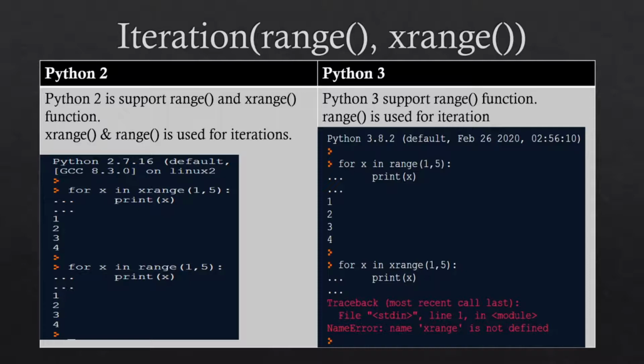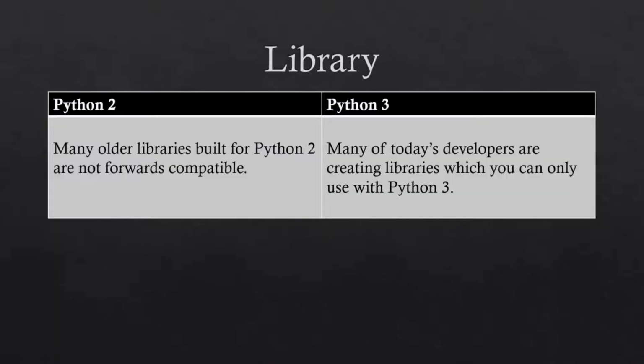But in Python 3, range and xrange working is the same. But xrange doesn't work in Python 3. When we use the xrange function, it will give you an error: xrange is not defined.